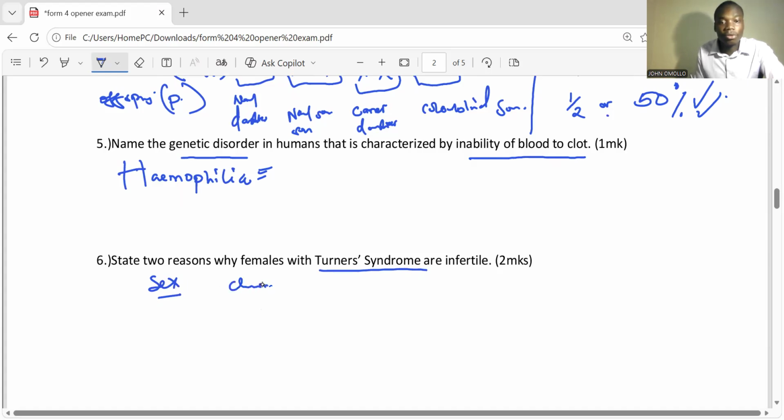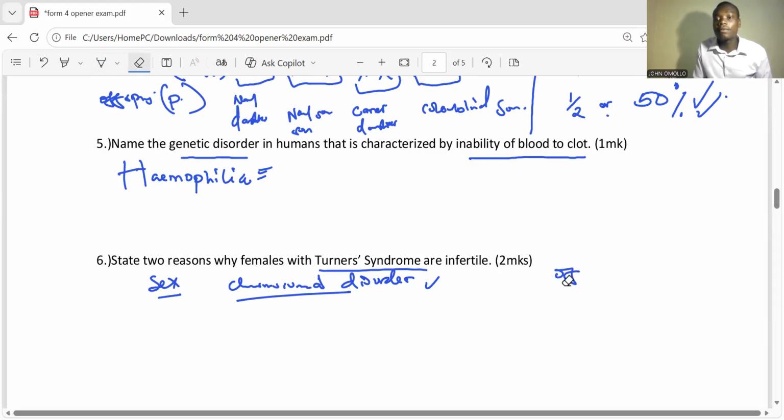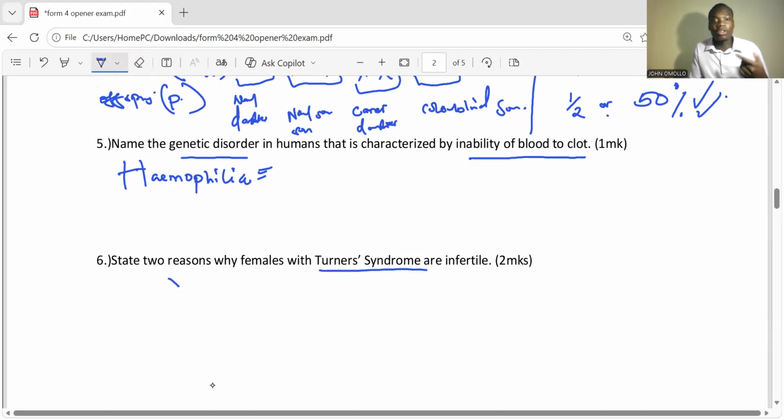This one is called a chromosomal disorder where we are only going to have one chromosome at the end, even after fertilization. Before fertilization, we always have one chromosome. After fertilization, again, we're going to have one chromosome. Why is that happening? Because of Turner syndrome.